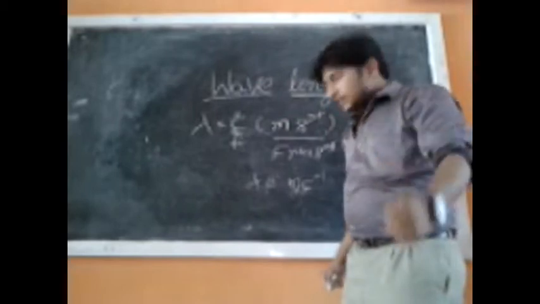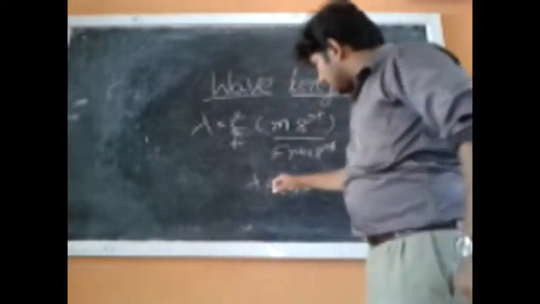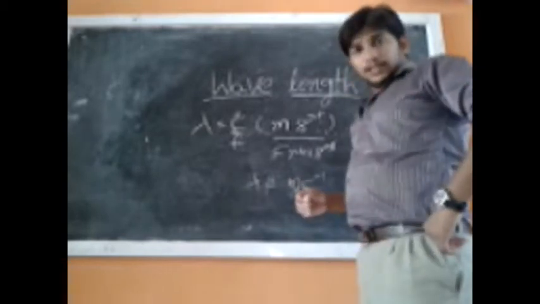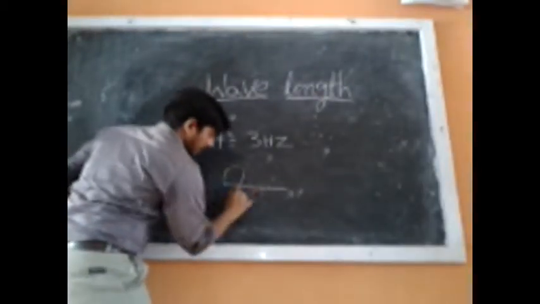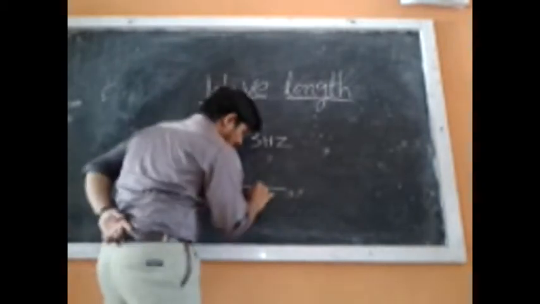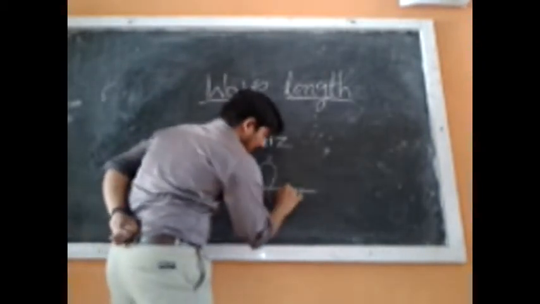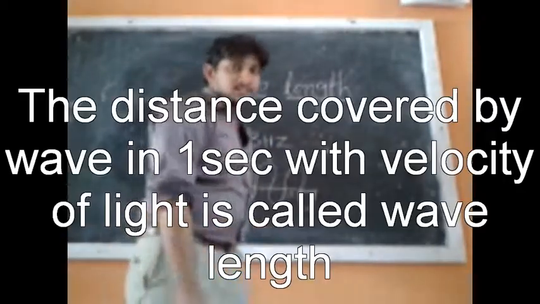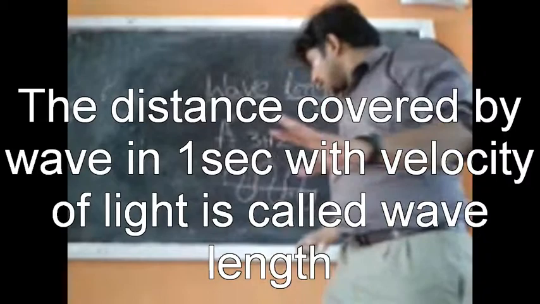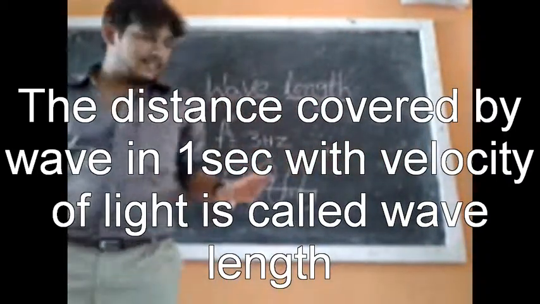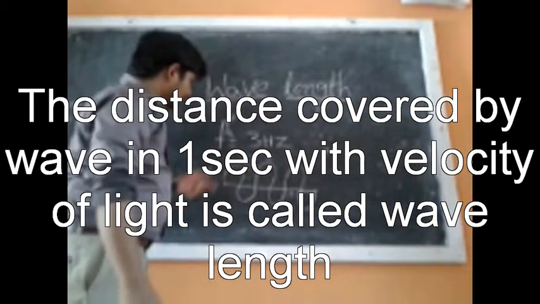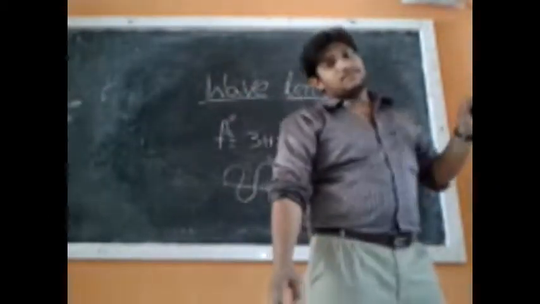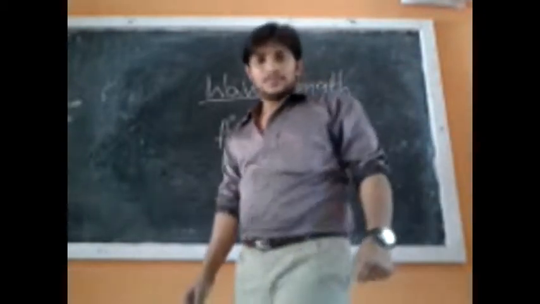Got it? Wavelength is meter per cycle. Here is 1 cycle, another cycle, and another cycle. How many cycles are there? There are 3 cycles. So f is equal to 3 hertz. 3 hertz means 3 cycles in 1 second.